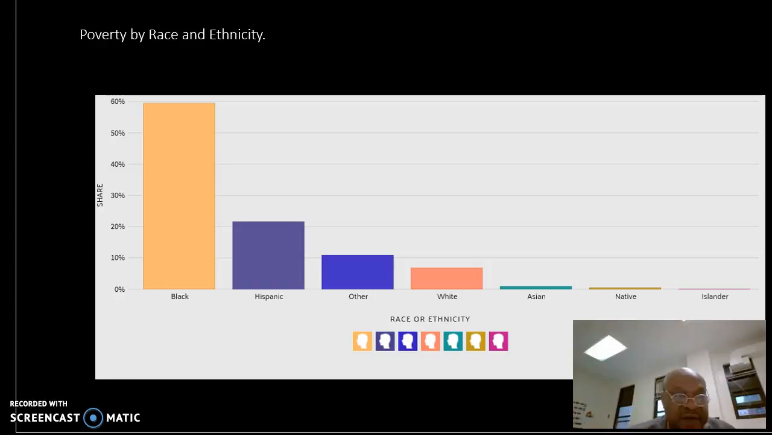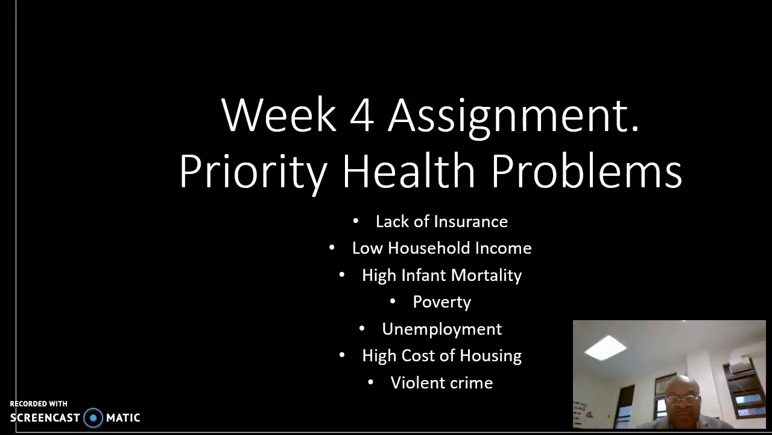Week 4 assignment, my priority health problems. My Week 4 assignment priority health problems include: number 1, lack of insurance; number 2, low household income; number 3, high infant mortality; number 4, poverty; number 5, unemployment; number 6, high cost of housing; and number 7, violent crime.